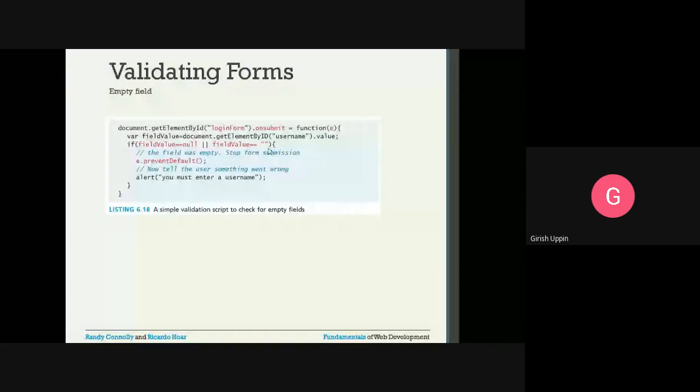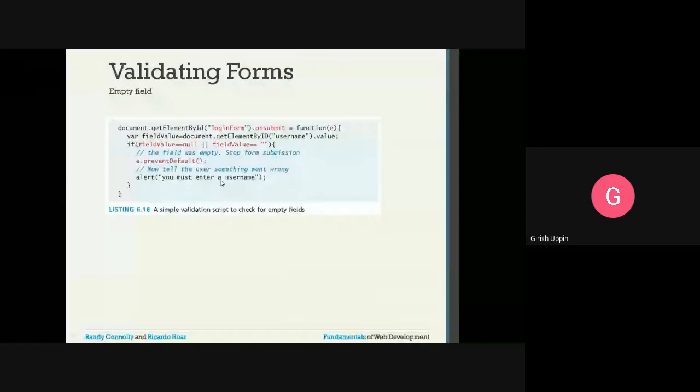You will call e.preventDefault, which means you will cancel that particular event. What is the event? The onsubmit event. You will cancel it, and you will show a pop-up window with a message, you must enter the username. So here what has happened is, you did not submit the form to the server. On the client side itself, you did the validation, and you gave a message to the user saying please enter the username.